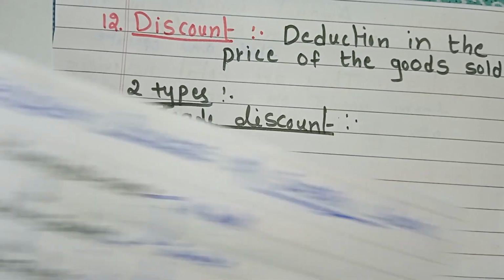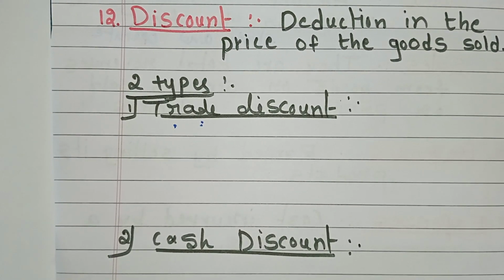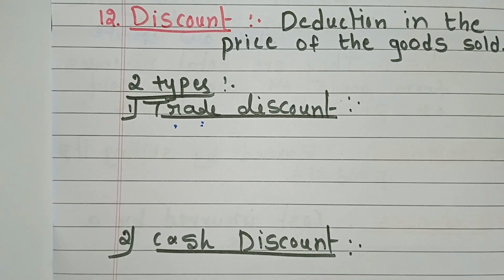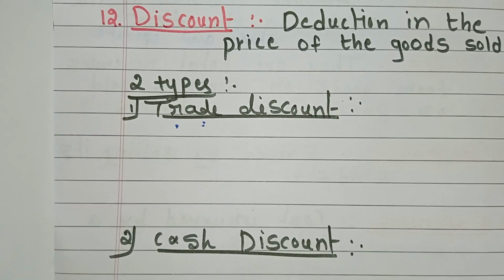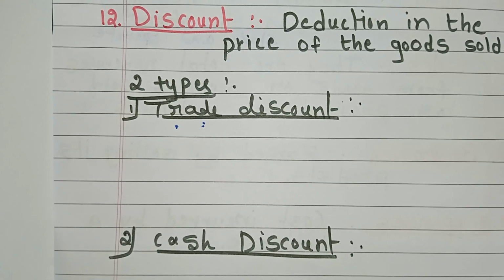This is about trade discount. Okay, here I will explain this term through one example. A trade discount means a wholesaler sells a product. We will take the wholesaler here, but it is generally offered by manufacturers to wholesalers and by wholesalers to retailers.